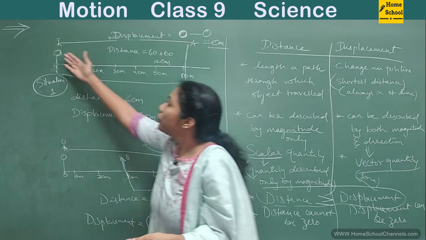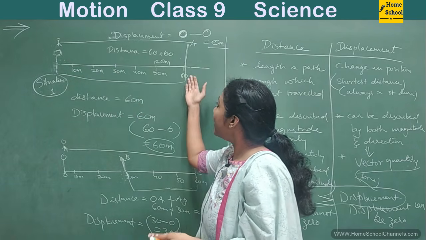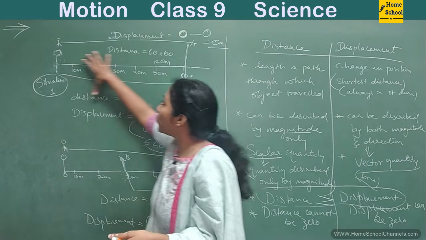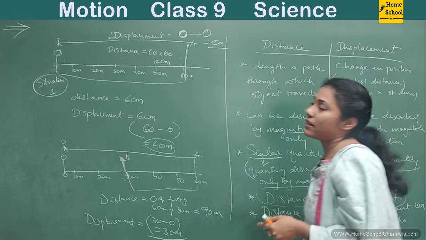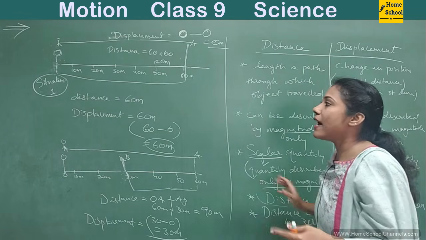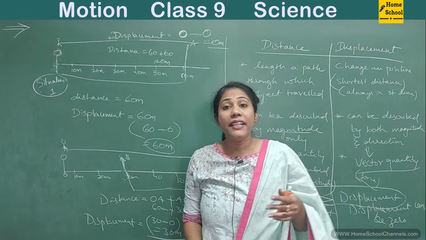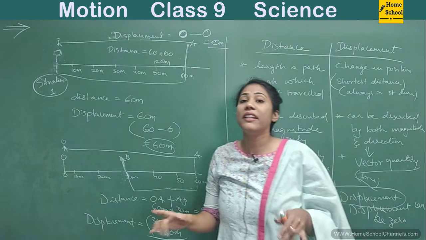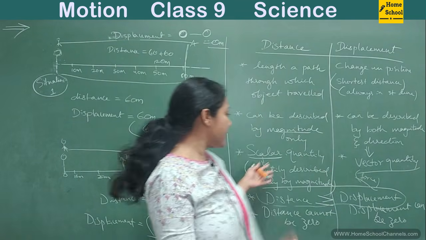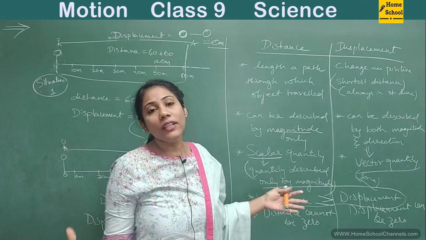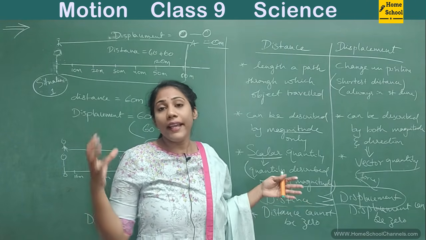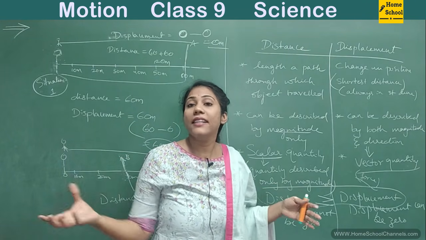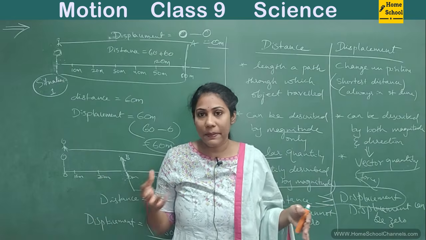You went from here to here, again you went back from here to here. So the total path is 120 meters, right? So this is how we have to calculate distance and displacement. There is a lot of difference between distance and displacement. So you need to remember all the points and carefully analyze what exactly is the difference between them.